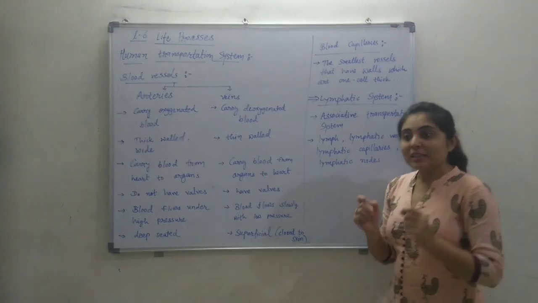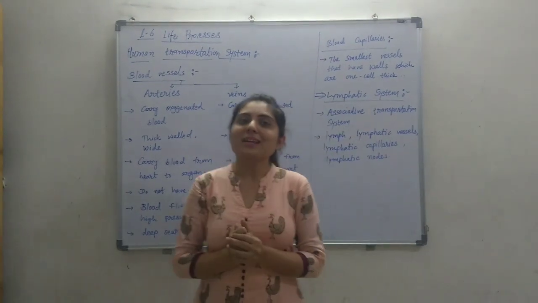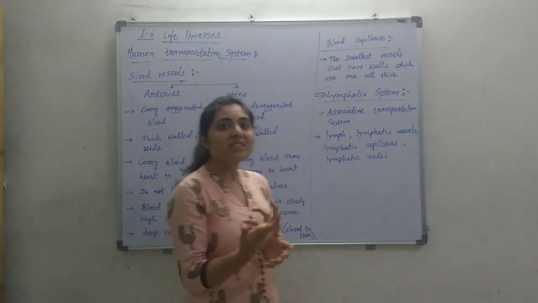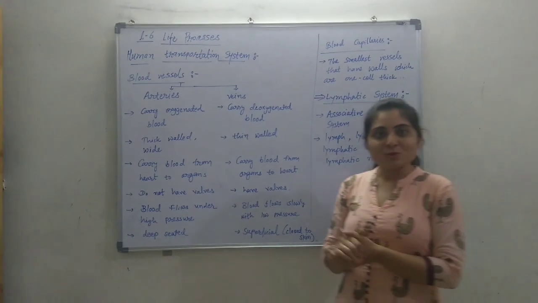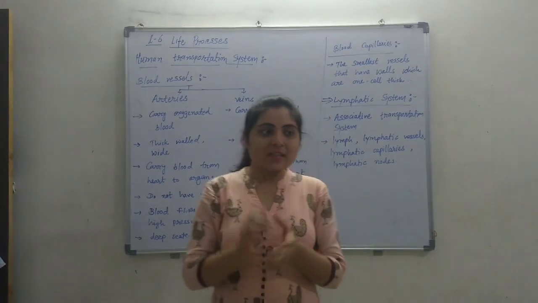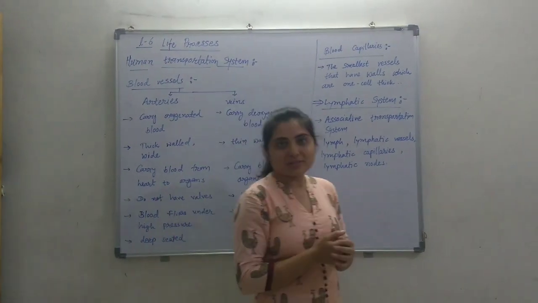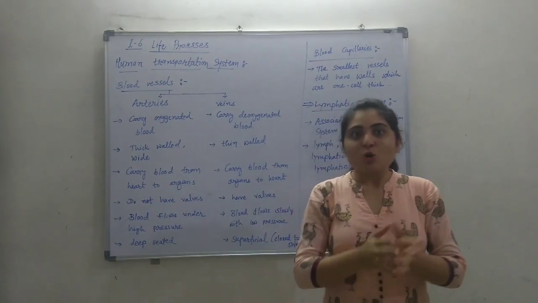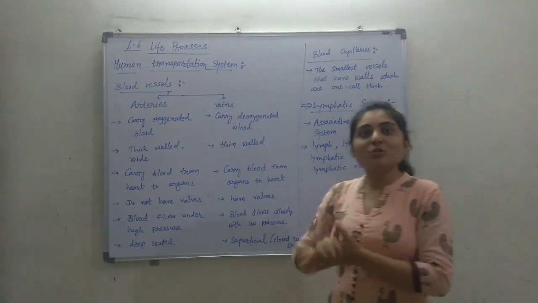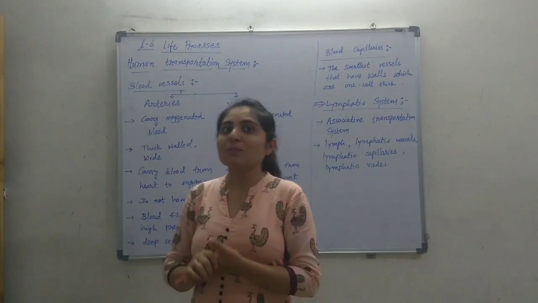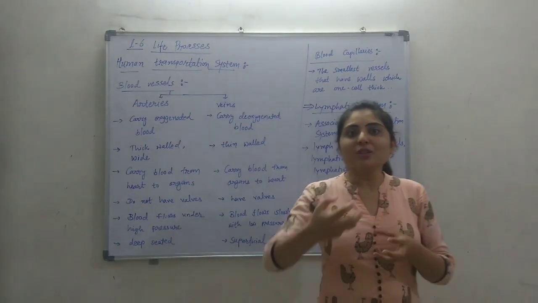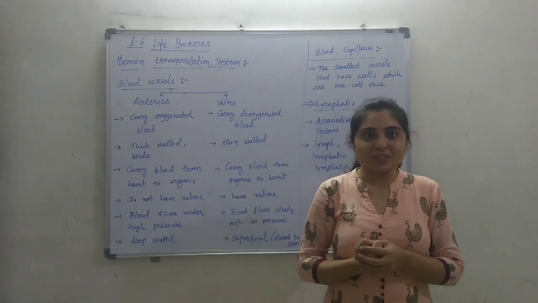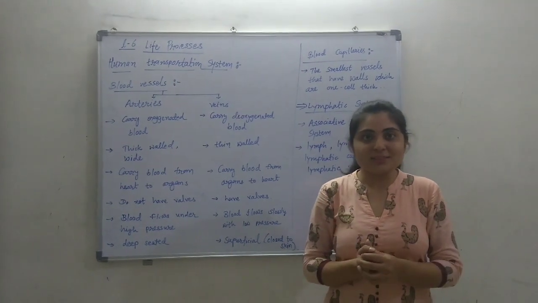What is lymph? Lymph is a colorless fluid. How is it formed? Understand here: when the blood is passing through the arteries and veins, the walls of the arteries are porous. So when the blood is passing from the heart to other organs, some drops of the blood come out from the arteries because the wall of the arteries is porous.